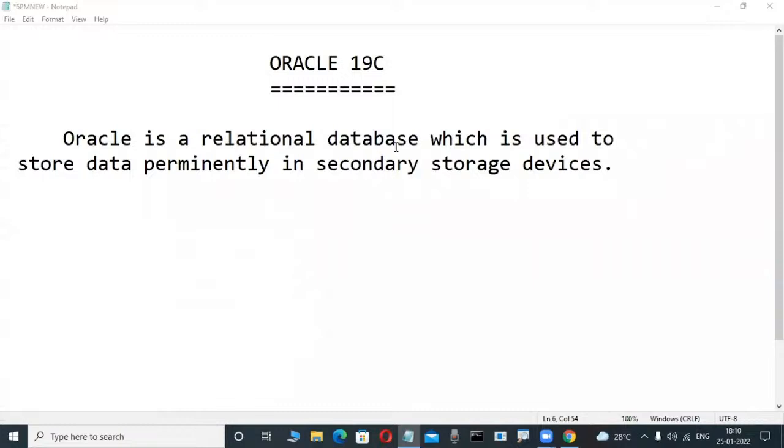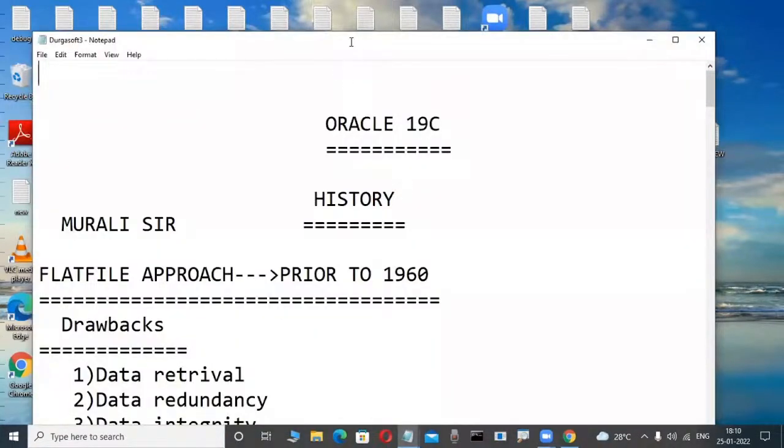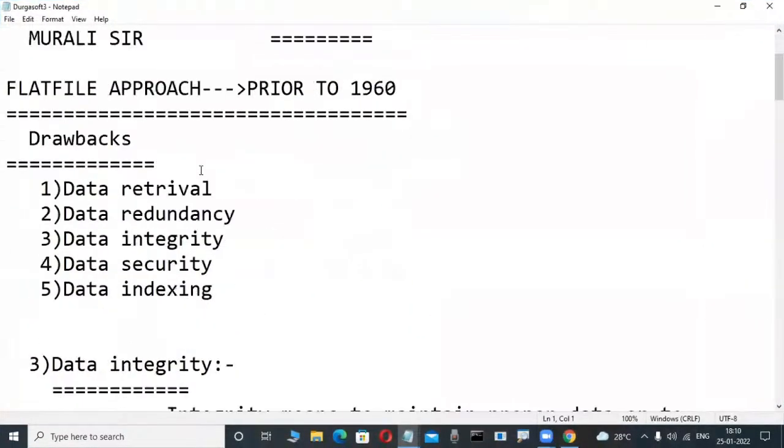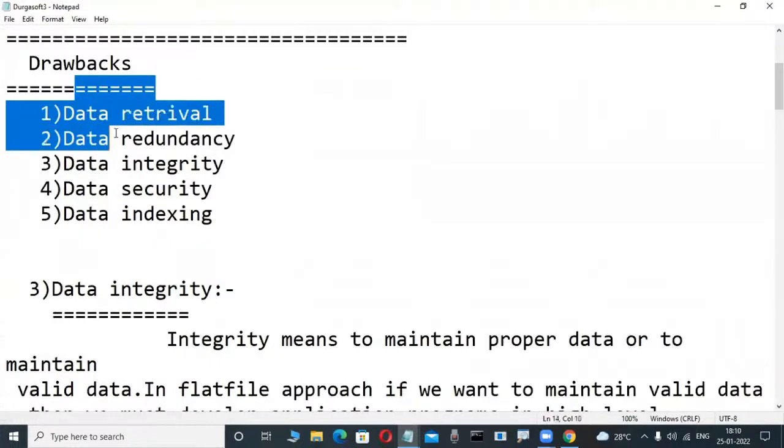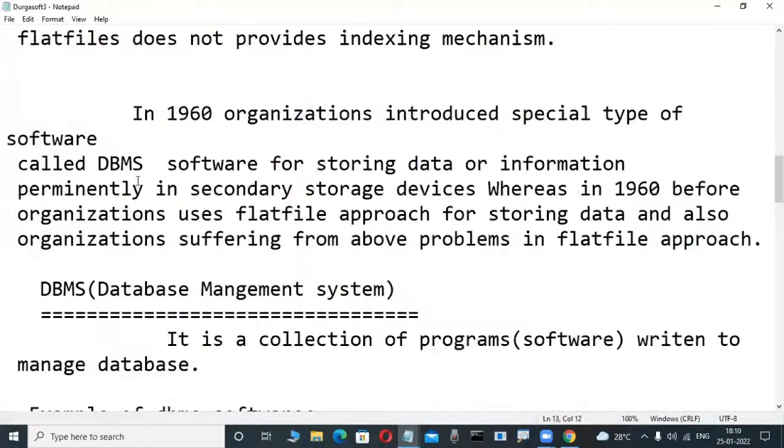Okay? Now, in one of these days, you will learn what is data, what is information, what is a database, what is a DBMS. All this history is there in a feature. In that feature, I will tell what is data, information, and the history of the database: how data was stored before 1960 using the flat file mechanism, and its drawbacks. Then from 1960 onwards this special software, DBMS software, was introduced.